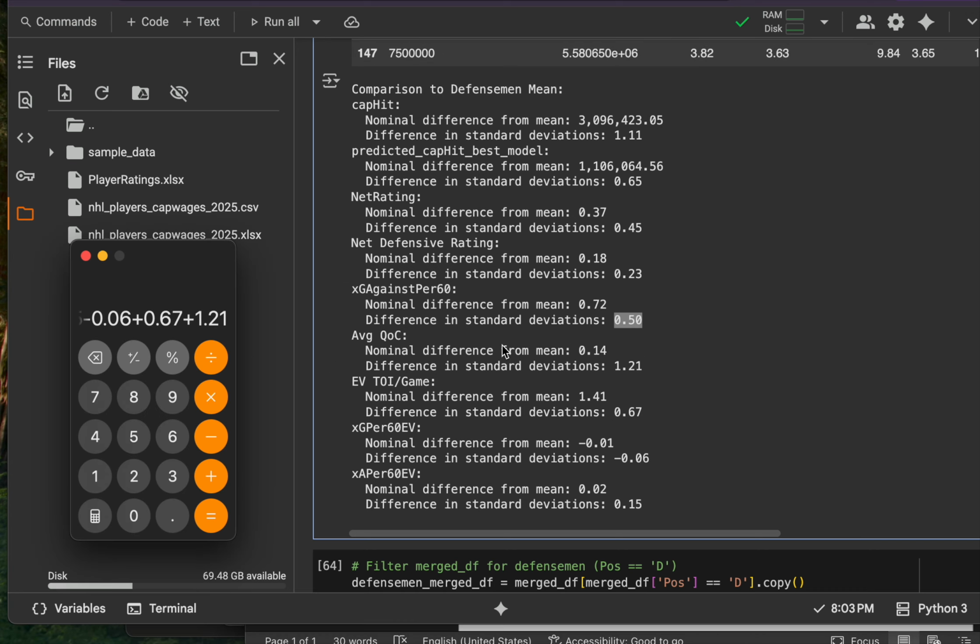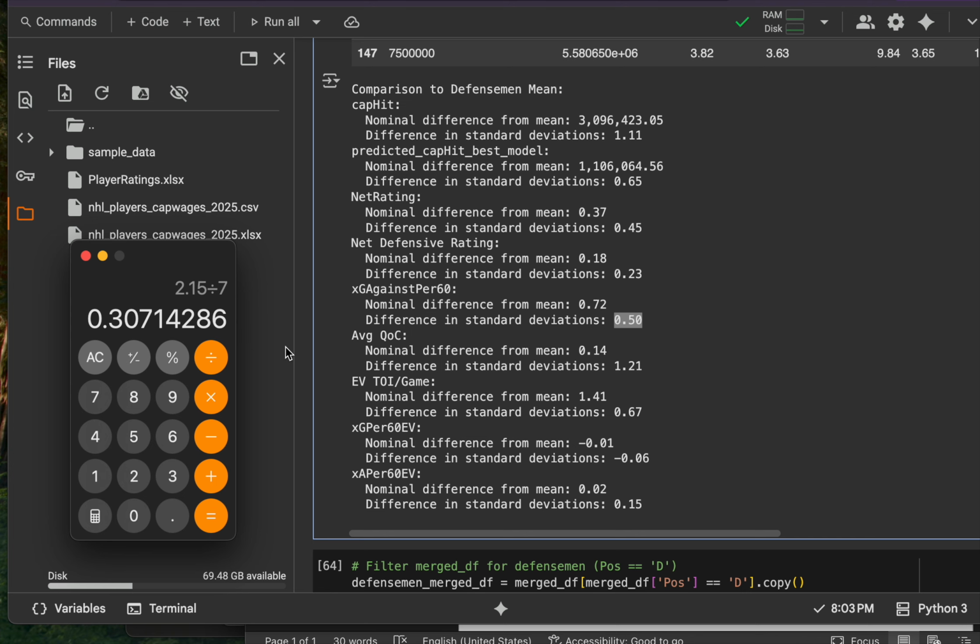So plus 1.21, 0.67, minus 0.5, plus 0.23, and plus 0.45. Okay, and this is 1, 2, 3, 4, 5, 6, 7, 7.